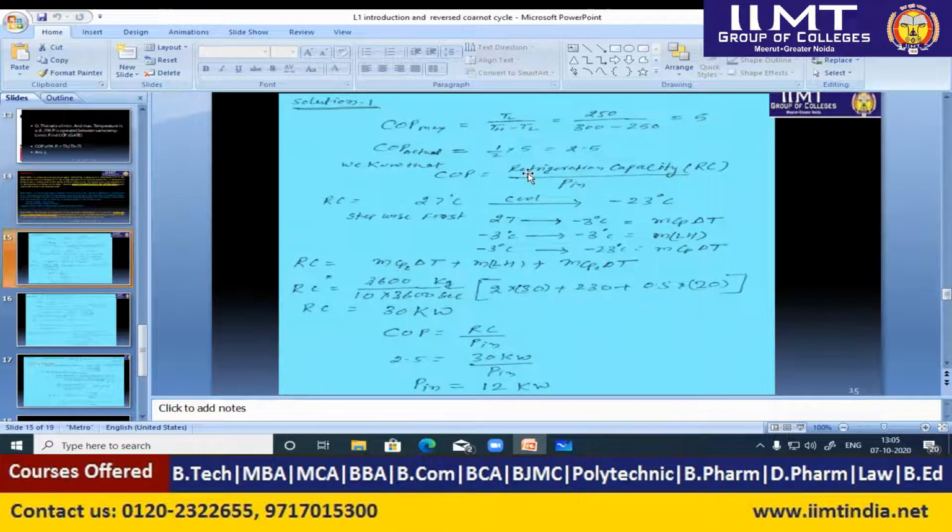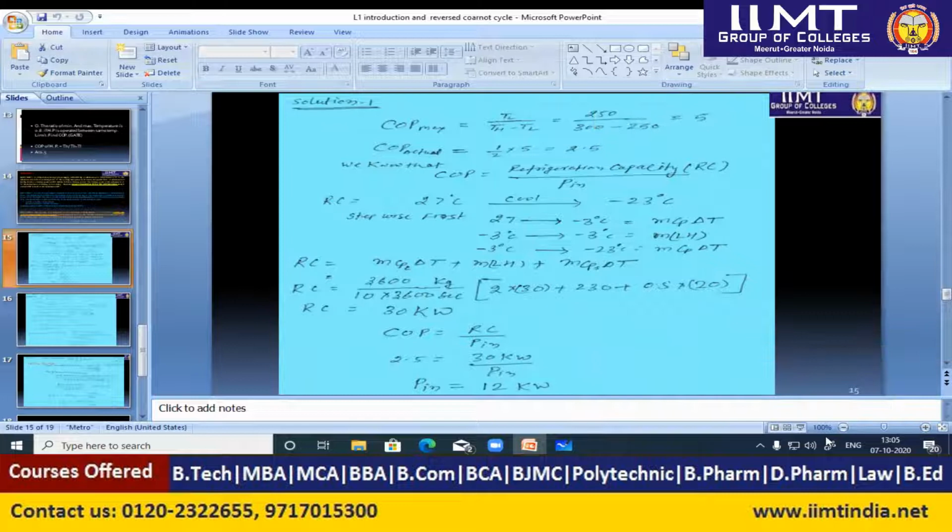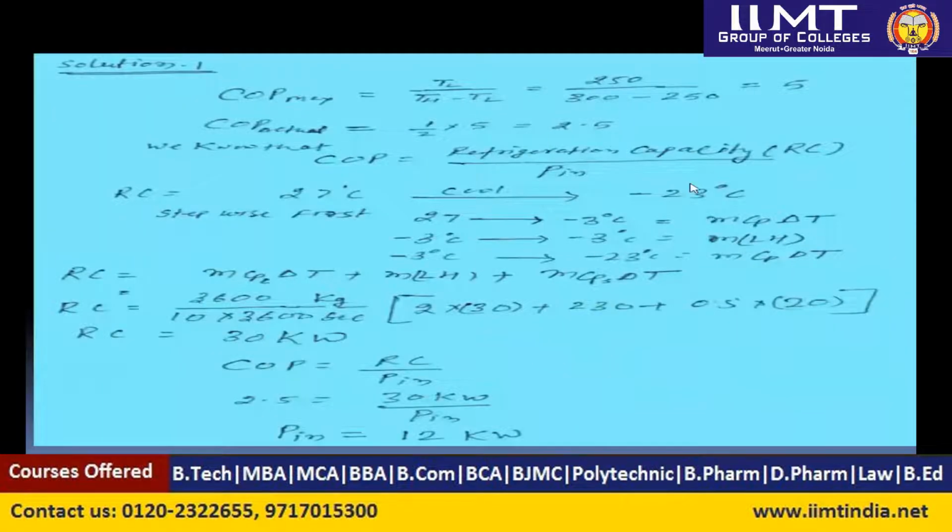Okay, so first we need to find out the COP of the reverse Carnot cycle. Generally, the reverse Carnot cycle gives the maximum COP. Okay, so COP of reverse Carnot cycle is T lower divided by T higher minus T lower. T lower here is minus 23 degrees centigrade.